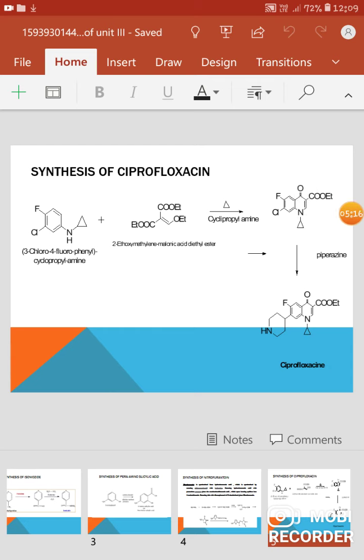So here are some syntheses that are covered under B Pharm third year, sixth semester, under antitubercular agents and antibiotics. So thank you.